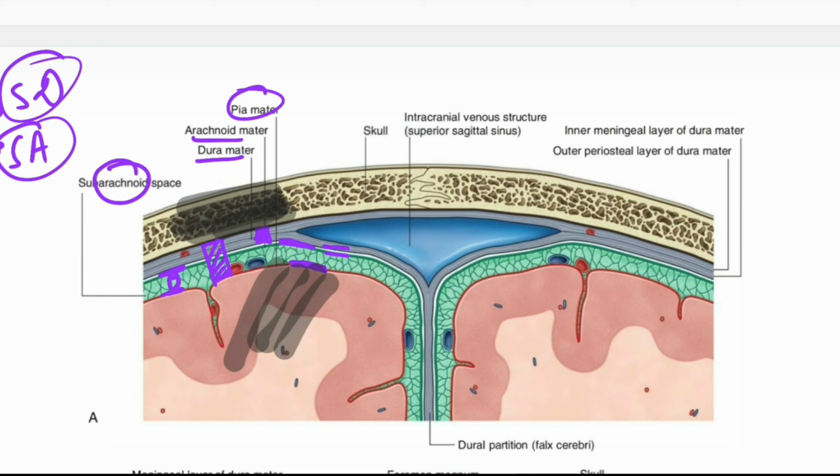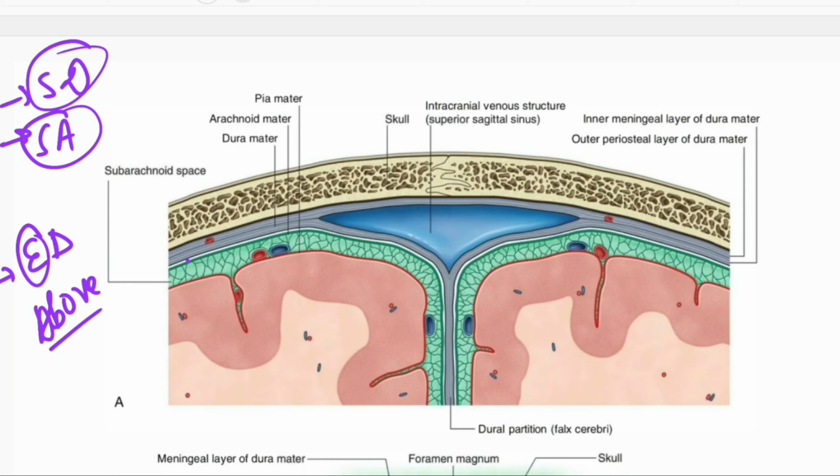And another term that will come is epidural space. Epi means above. So epidural space is the space between skull bone and dura mater. That is, the space between skull and dura mater is epidural space.